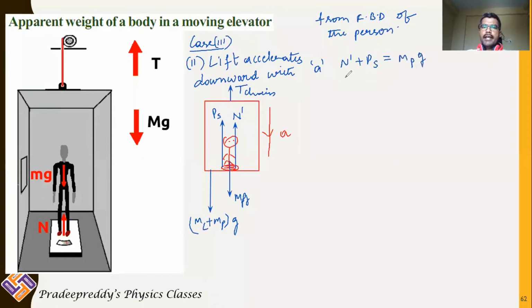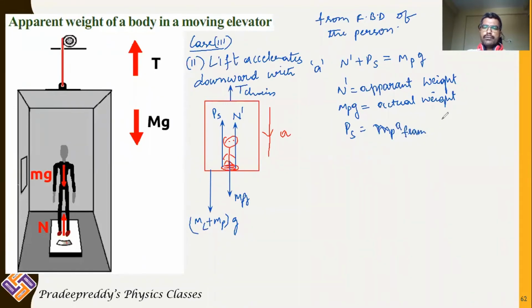Now N dash is called apparent weight. Mass of the person into acceleration due to gravity is called actual weight. And the pseudo force is mass of the person into acceleration of the frame.